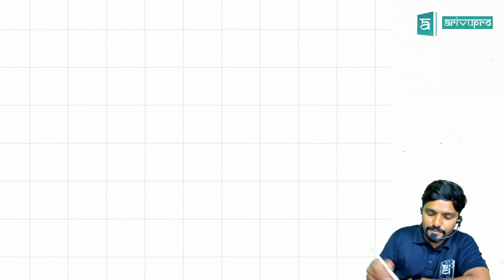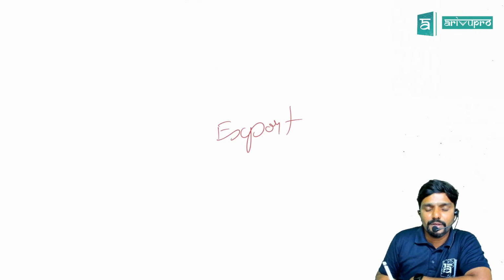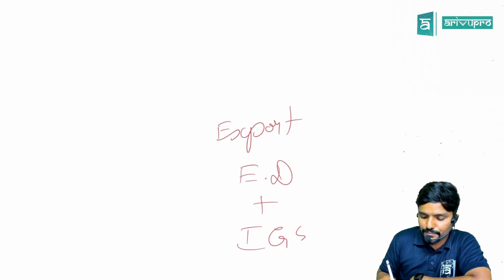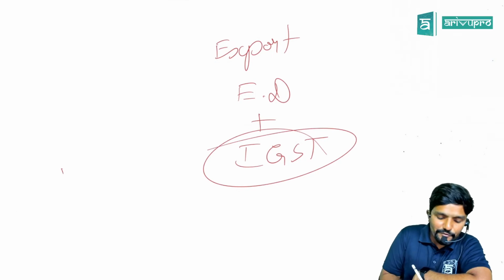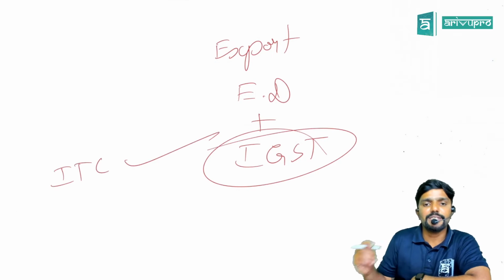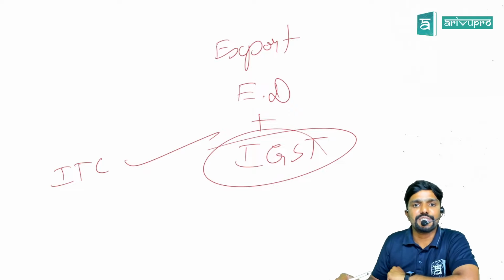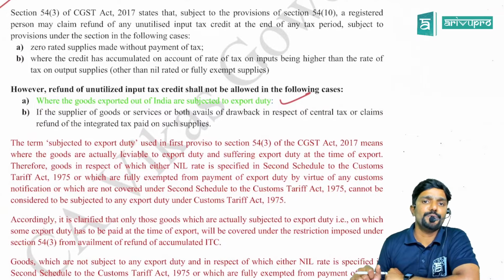So if your export, which is called zero rated supply for GST purposes, attracts export duty, then on your outward supply you are liable to pay IGST. So if you have input tax credit, you can adjust it against IGST. Instead of claiming a refund, you will adjust it against IGST. This is only when you are paying tax on your exports.